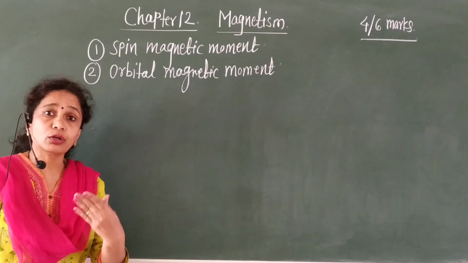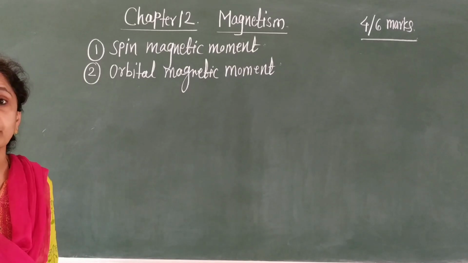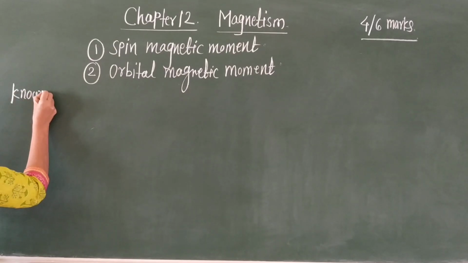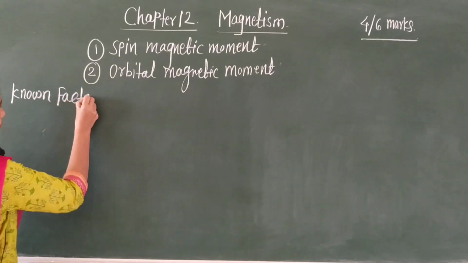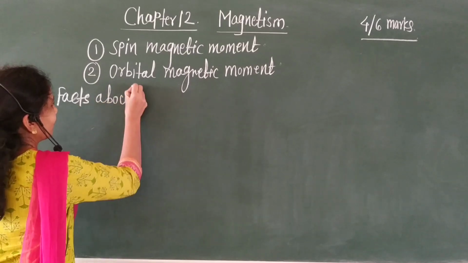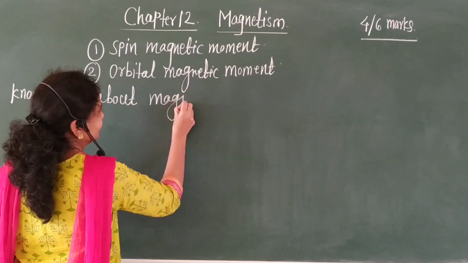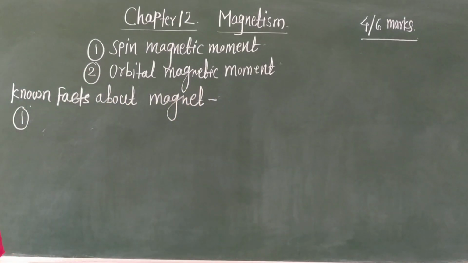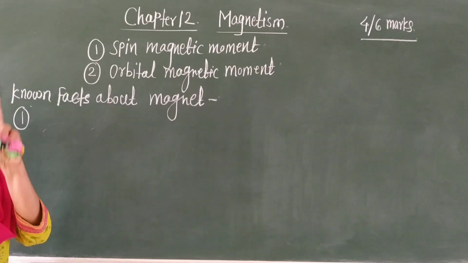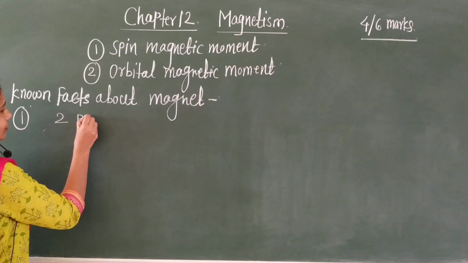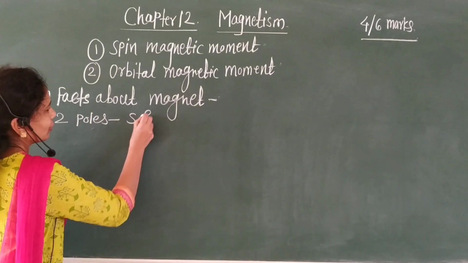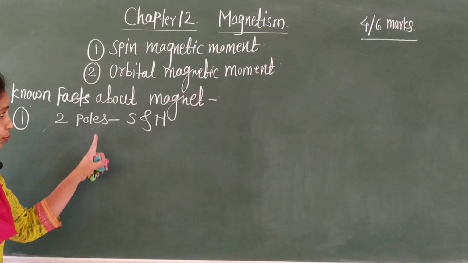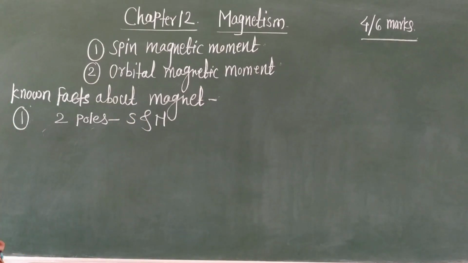Then, which are the commonly known facts about the magnet? Let us see this. Known facts about magnet. First, each magnet has two poles, south and north. Each magnet has two poles, south pole and north pole.